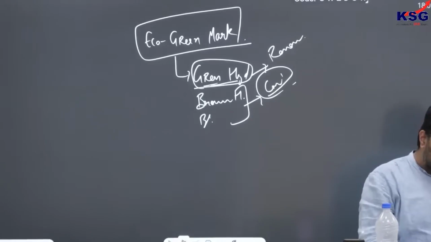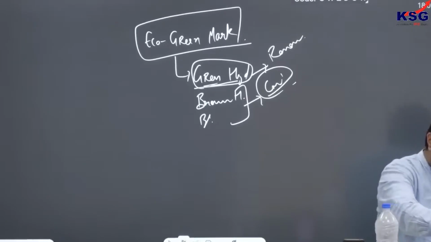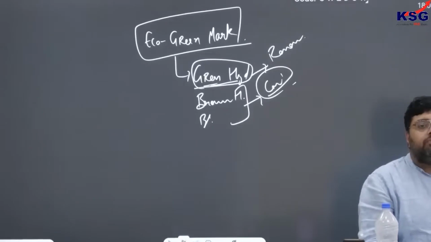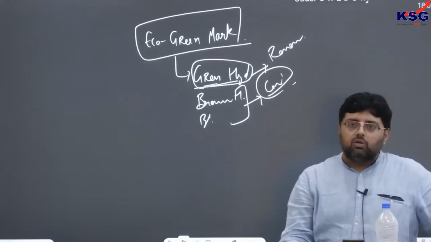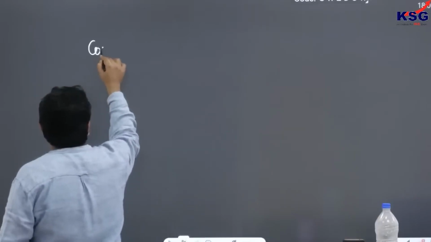Now if you see the previous year questions, there is one topic that you must know: how you can check the performance of the companies or the manufacturing sector. There are two tools, one is IIP, that is Index of Industrial Production, and another is core industries. You must know the core industries, that there are a total of 8 core industries, and they become important in terms of their weightage also. UPSC has asked that question so many times.